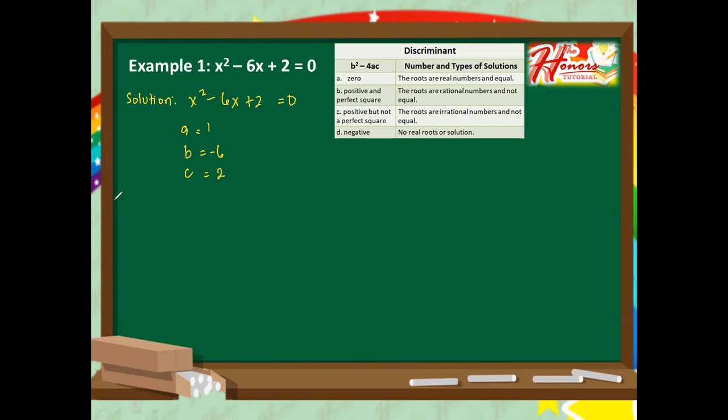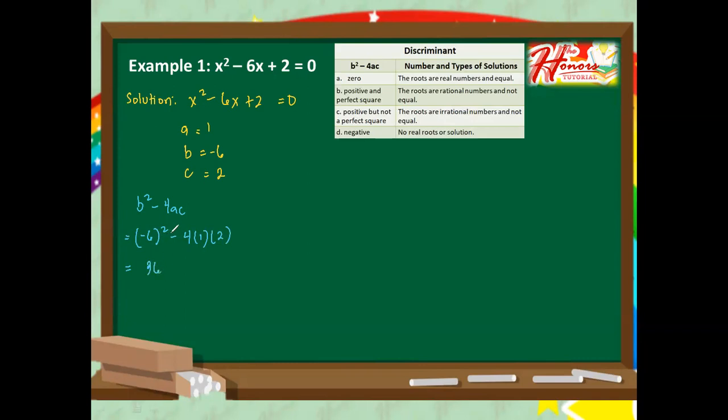Next, kindly substitute A, B, and C in your formula so that the formula is b squared minus 4ac. So the value of b here is negative 6. So we have here negative 6 squared minus 4, and then the value of a, that's 1. The value of c is 2. And then negative 6 squared is not negative 6 times 2. It is negative 6 times negative 6. So that is positive 36.